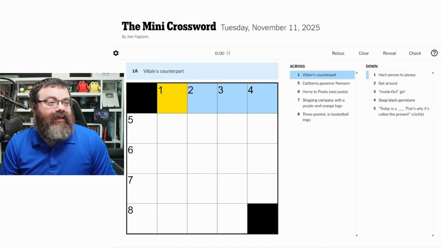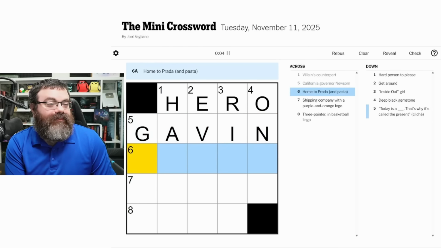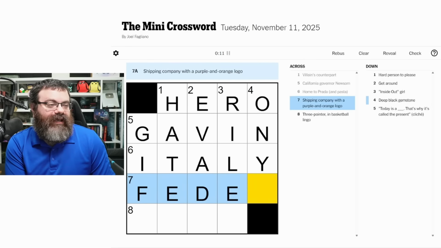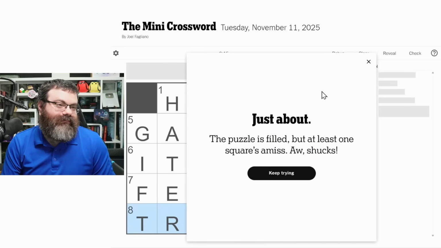Hello, let's do the mini crossword for Tuesday, November 11th. Let's play. Villain's counterpart, the hero: California Governor Gavin Newsom. Home to Prada and pasta: Italy. Shipping company with a purple and orange logo: FedEx. Three-pointer in basketball lingo: Trace.